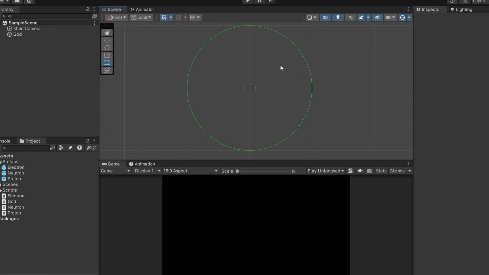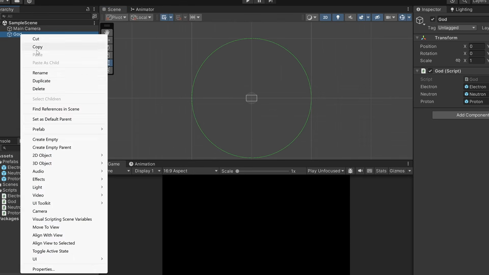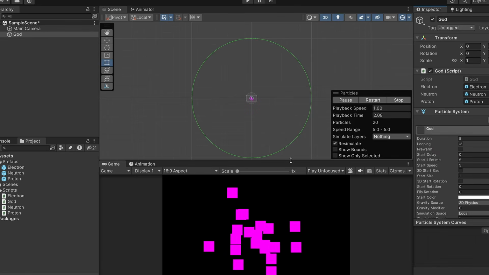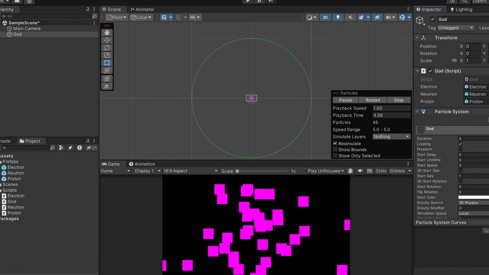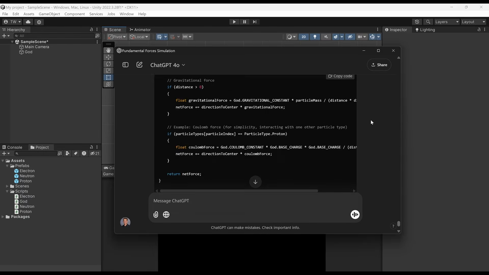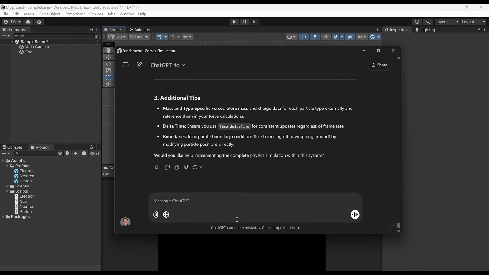Okay, so ChatGPT suggested a few ways to do it, including one way which I thought it would suggest, using a particle system. So what we're going to do is add a particle system to God. There were a few other ways that it suggested, but for now, this is what we're going to try. Okay, so it's kind of outlined here how we could use the particle system in order to implement the same forces, but using Unity's built-in particle system.